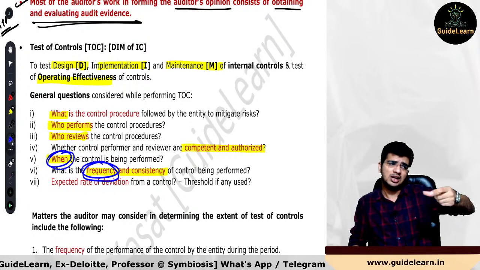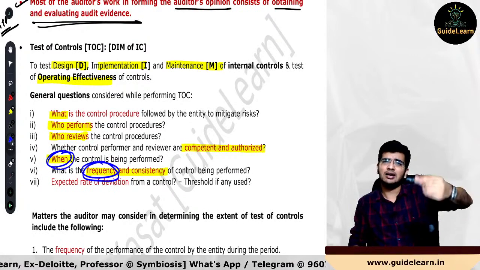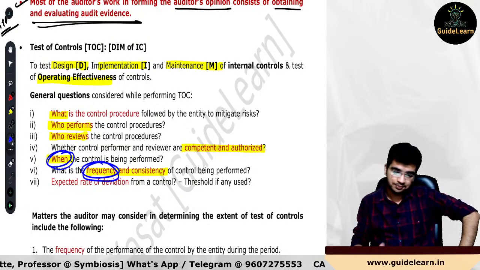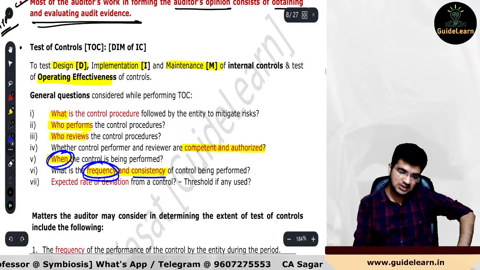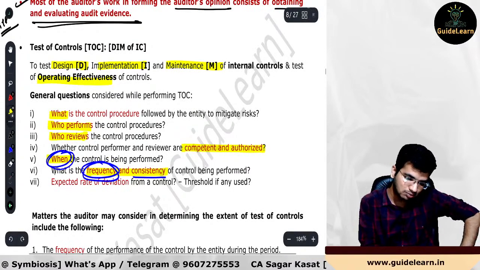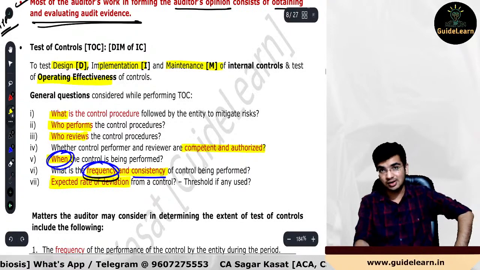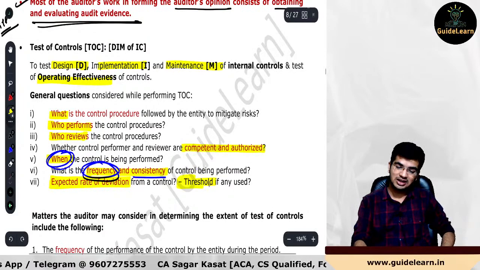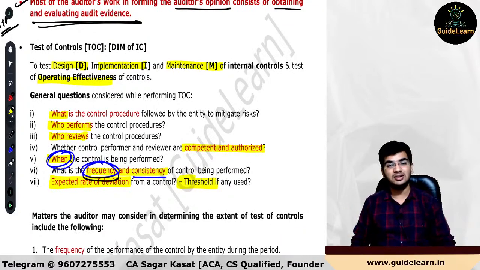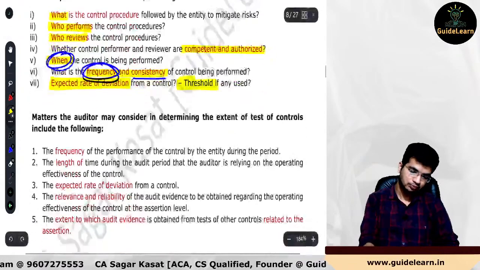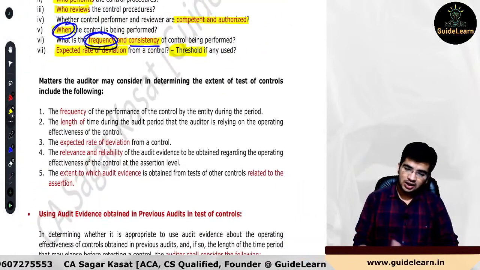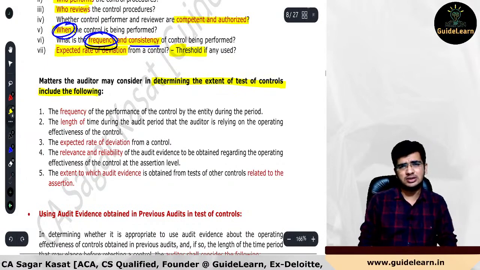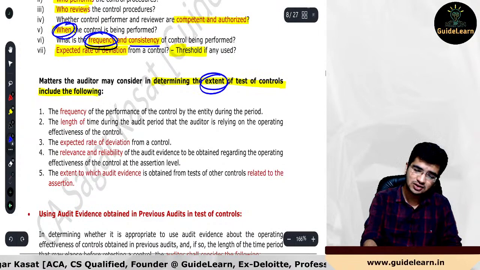So it could be from many times a day or daily or weekly or monthly or quarterly or half yearly, or we can say even annually. Consistency, how much it is consistent, and then expected rate of deviation, how much rate of deviation is expected from a control, and threshold, if there is any threshold up to which the management will neglect the deviation level. Now, when auditor has to determine how much testing we need to perform with respect to controls, that is what your extent of test of controls.